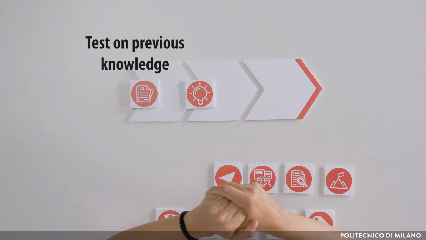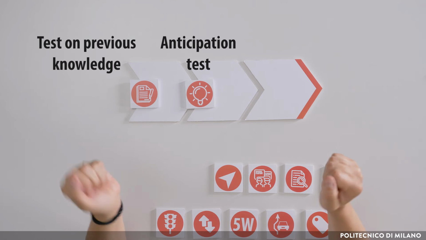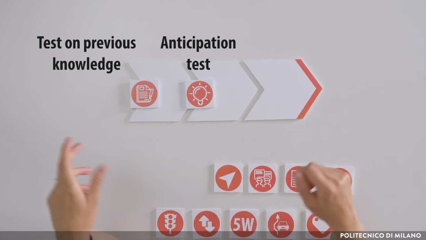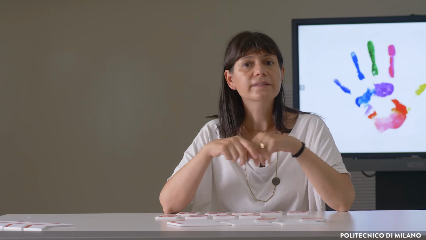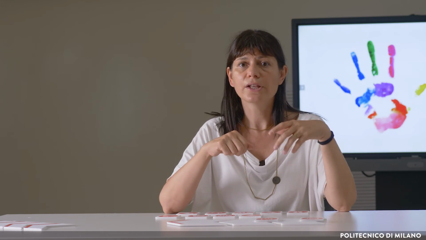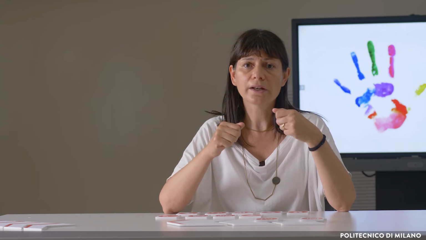At the beginning of a particularly complex theoretical explanation, the professor may decide to assign an anticipation test, which will stimulate the recovery of previous knowledge and that elicits the research of intuitive answers. The quiz is not followed by an immediate feedback, and the professor should encourage students to pay attention to the lecture to find out if the answer was correct or not. At the end of the lecture, the professor should review the answers and make comments.